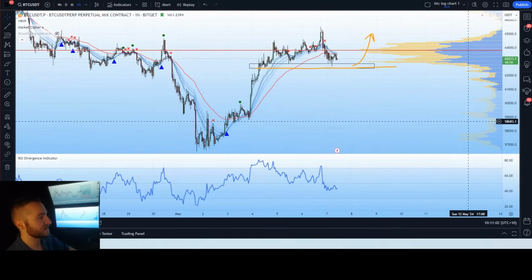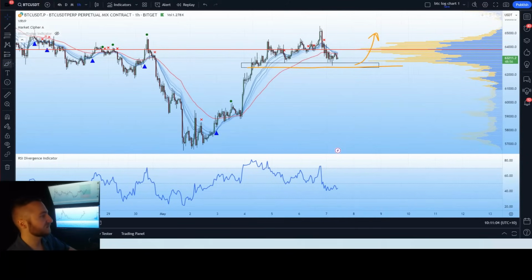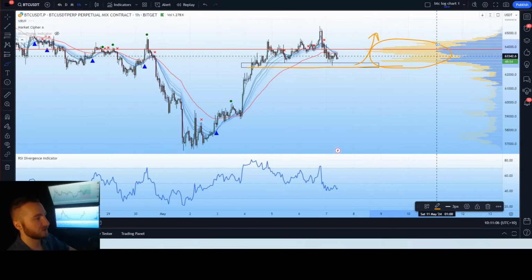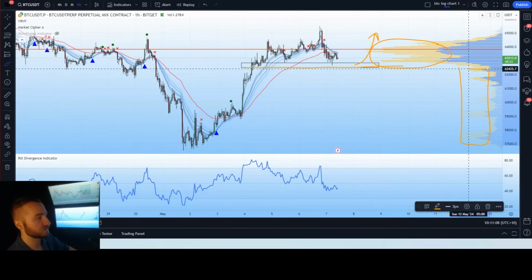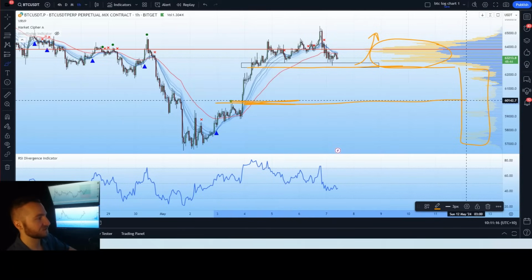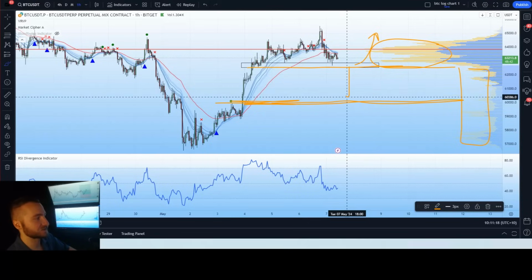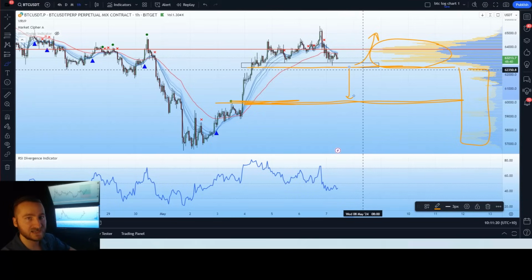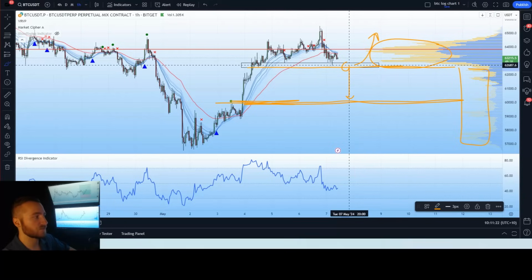If we bring that VRPV up again, we can see this is an area of massive volume. This is the area of reduced volume. So if we drop below this level, we will likely see a downtrend take us potentially as low as that $60,000 region again. That wouldn't happen immediately, but it could develop if that level were broken. So those are things we're watching on the macro in the short term.